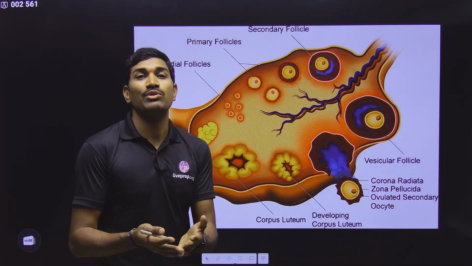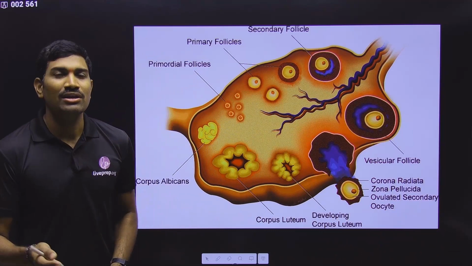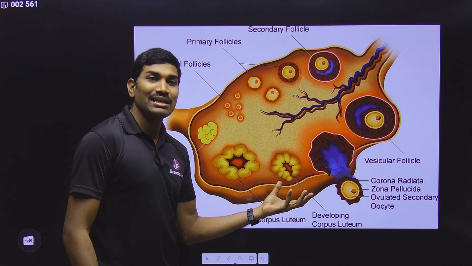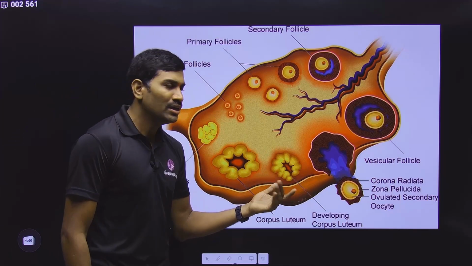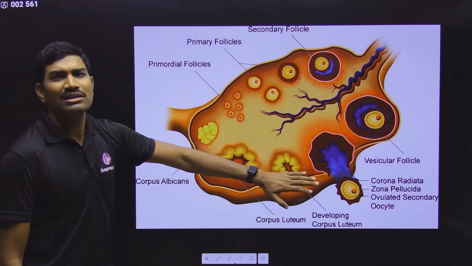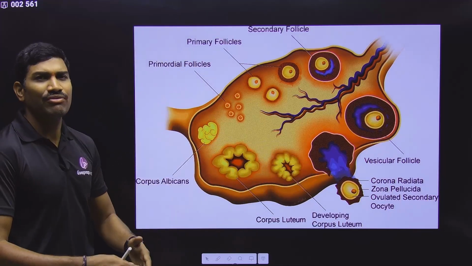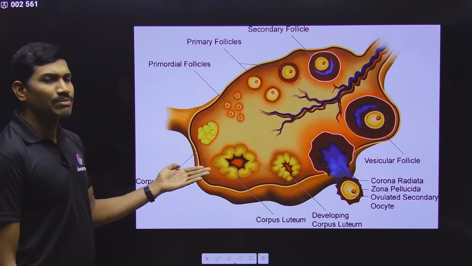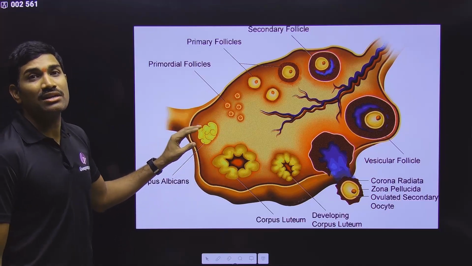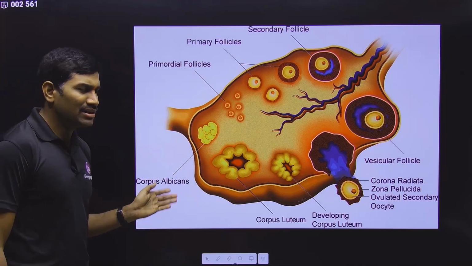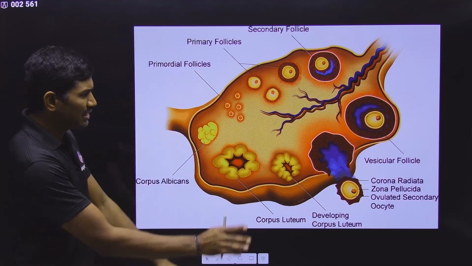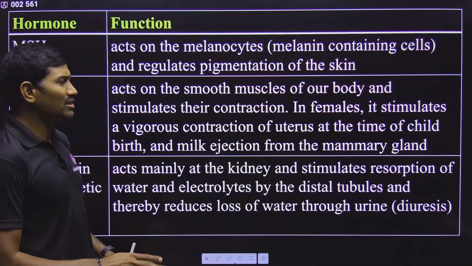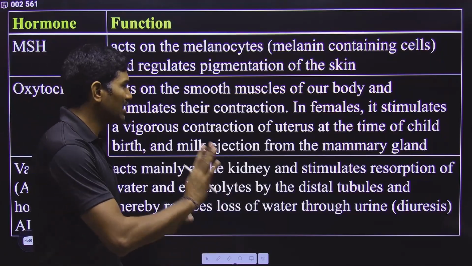Corpus luteum will start producing the progesterone hormone, right? So here they are saying that LH hormone is also helping in maintenance of the corpus luteum. If pregnancy does not happen, meaning if fertilization does not occur, then this corpus luteum finally will become a white scar. It is called corpus albicans. Anyhow, this information we have studied in the human reproduction chapter, but here we are not spending much time on it. Simply for understanding the names I am telling you, that's it.